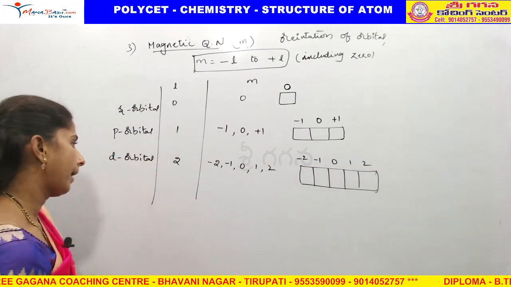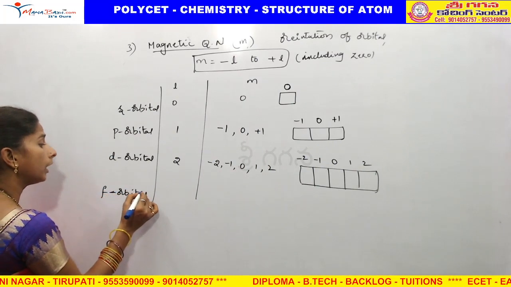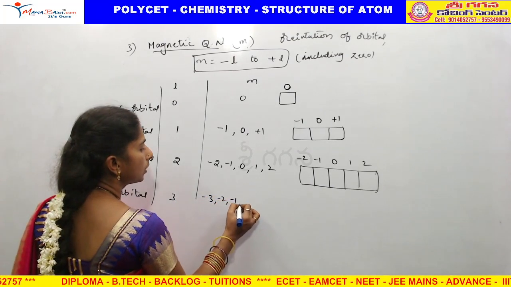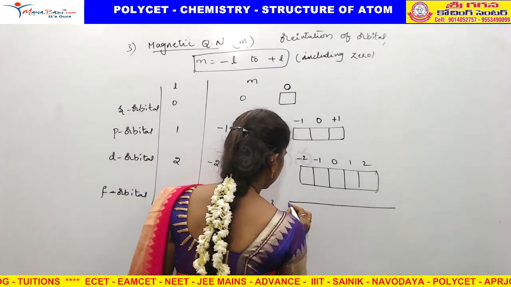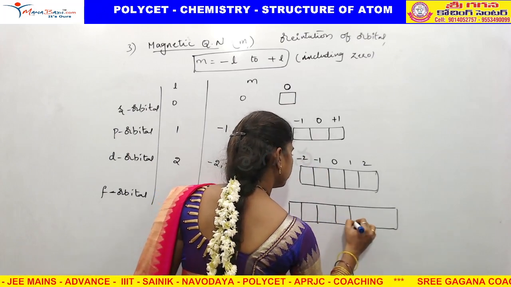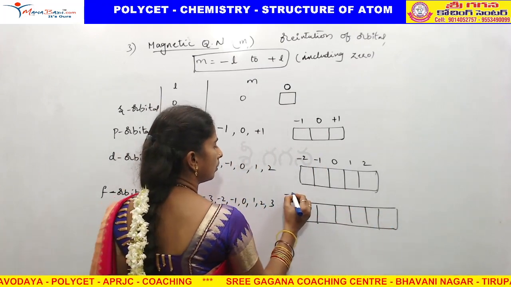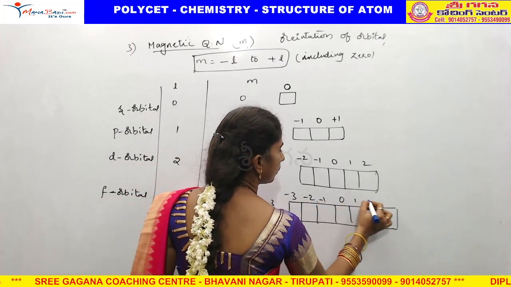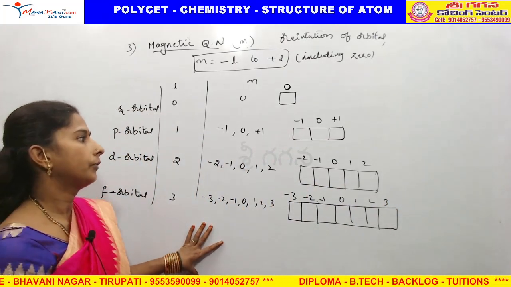That's all. And if you take f orbital, this is called orientation, meaning how they are dividing. L equal to 3 means minus 3, minus 2, minus 1, 0, 1, 2, 3. So it is divided into 7 parts. So this is the orientation of orbitals.